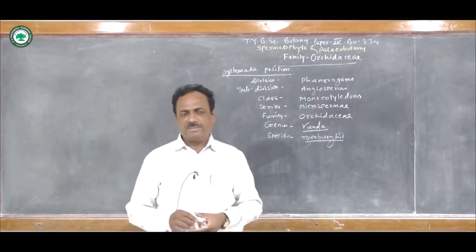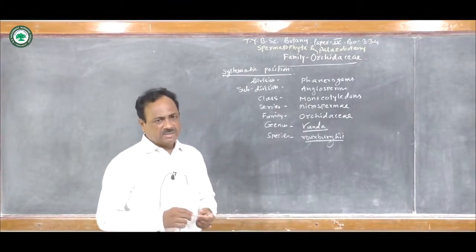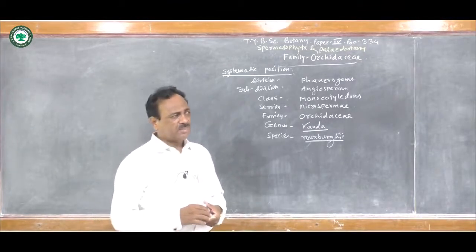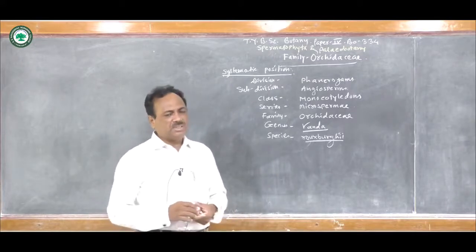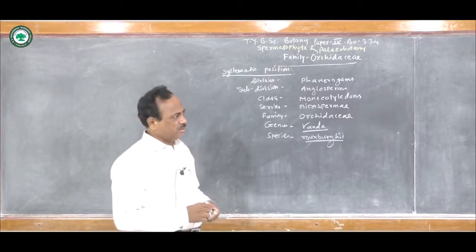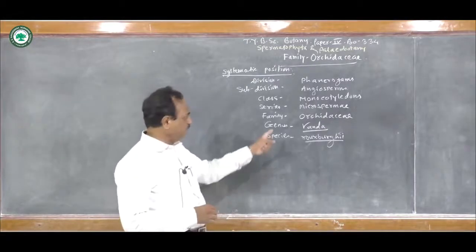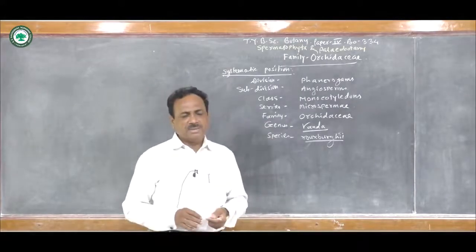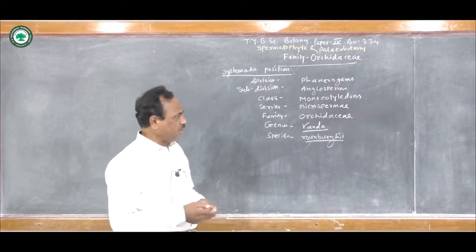Division Phanerogams, subdivision Angiosperms, class Monocotyledons. After class there is no subclass. In the Bentham and Hooker system of classification, in monocots the class is directly divided into series. Here the series is Microspermi, and after the series there is no order.